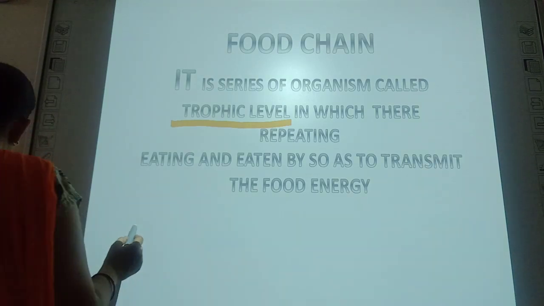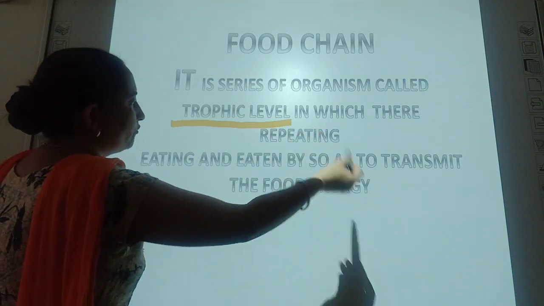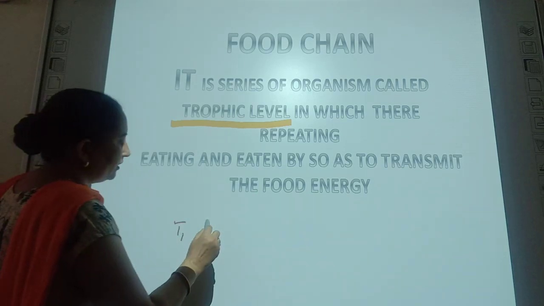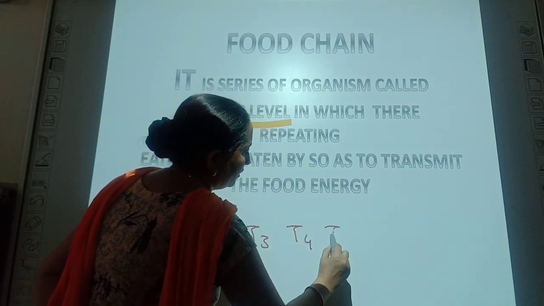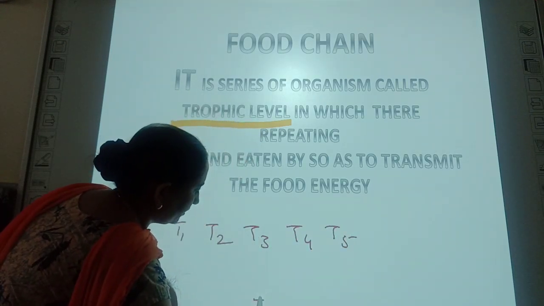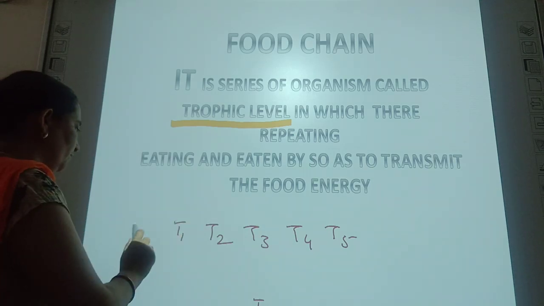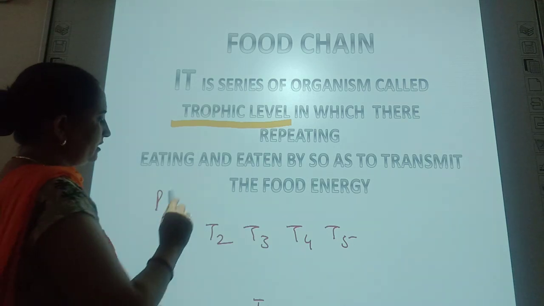In a trophic level, we can take the energy from one trophic level to the other, like T1, T2, T3, T4, T5, and here we take the T6. T1 is basically the producers, which produce the energy.